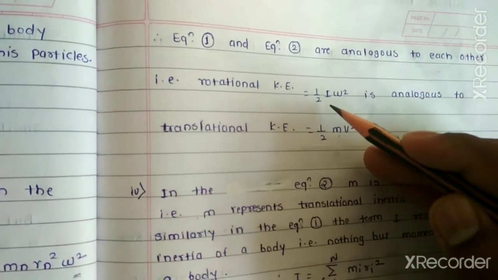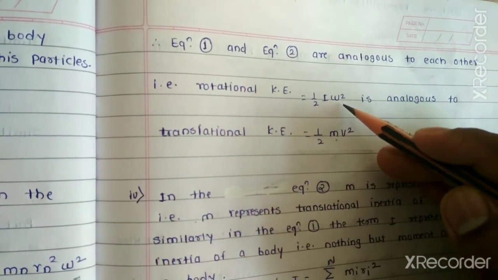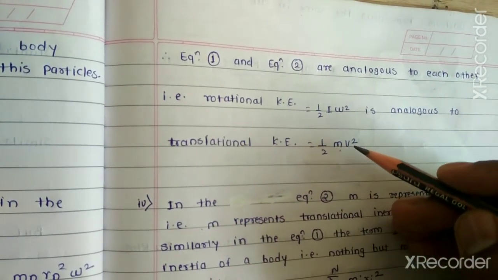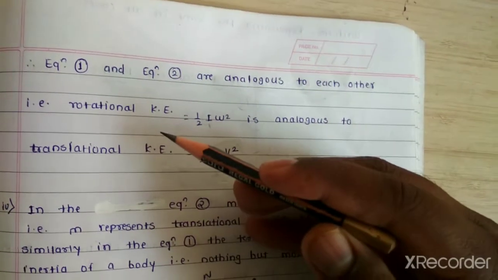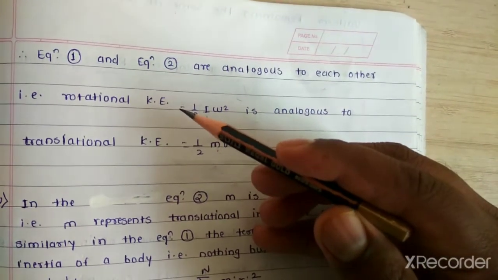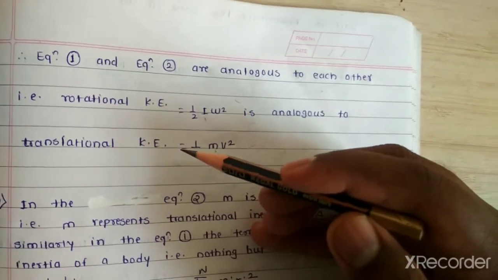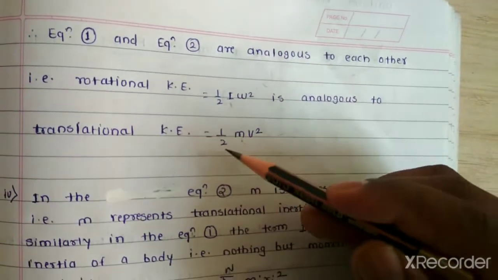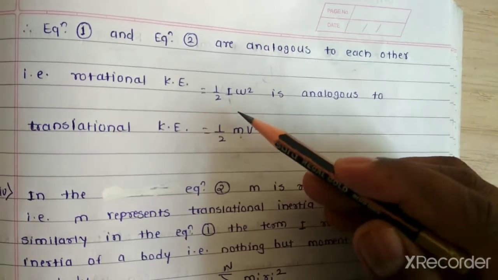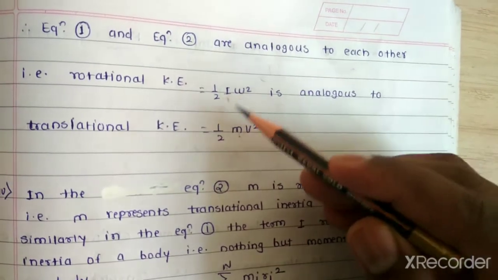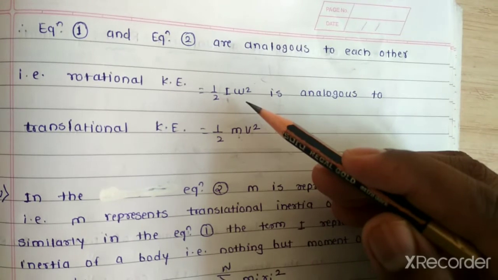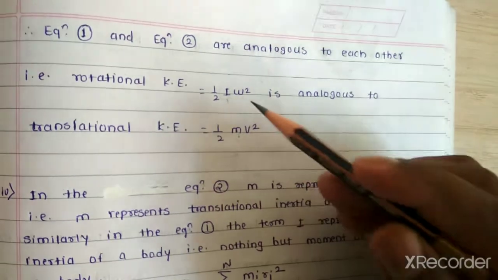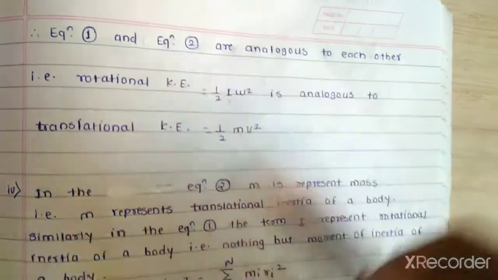The rotational kinetic energy, half I omega square, is analogous to the translational kinetic energy, half m v square. Here half and here also half. Here we have the linear speed or linear velocity of the object, v. Here the angular speed or angular velocity of the object, omega. Understood? So equation 1 and equation 2 are analogous to each other.